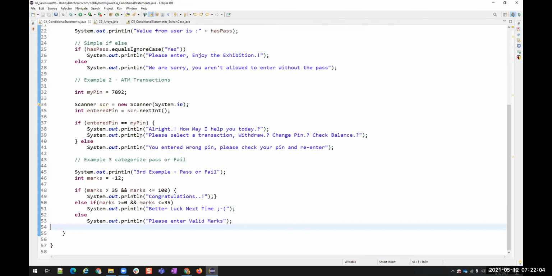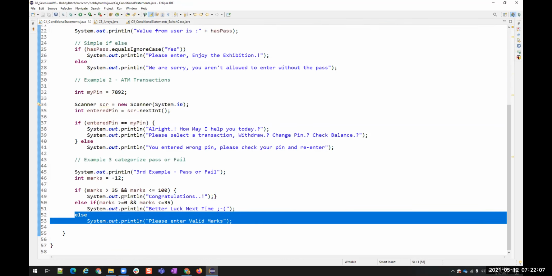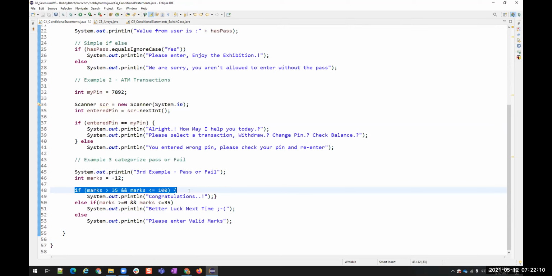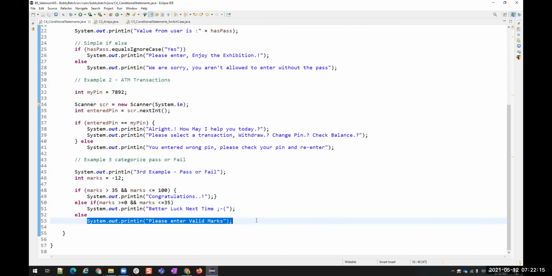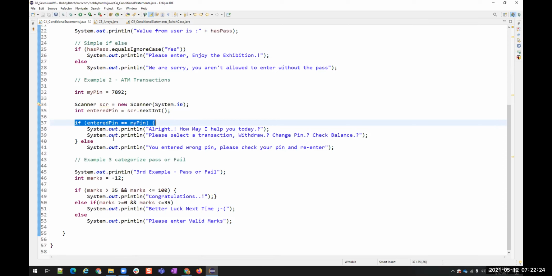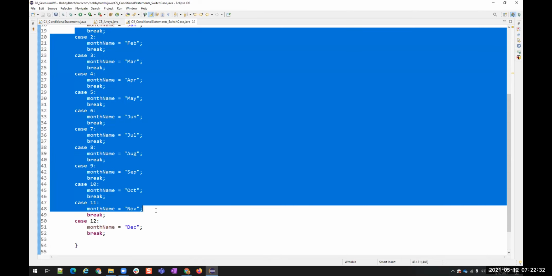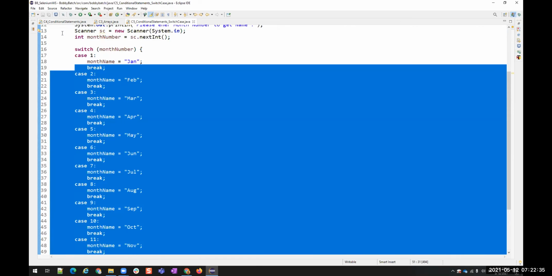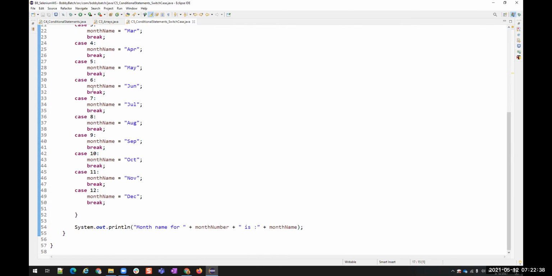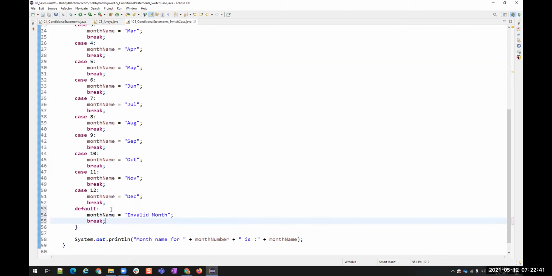Like in conditional statements, we give this normal else, right? If it is not matching this condition, or it is not matching this condition, by default it should go into this. If both the conditions are not matching, it will enter into this else block here. Similarly, in switch case, if whatever value you give is out of these cases, I mean not between 1 to 12, then it will enter into this default.